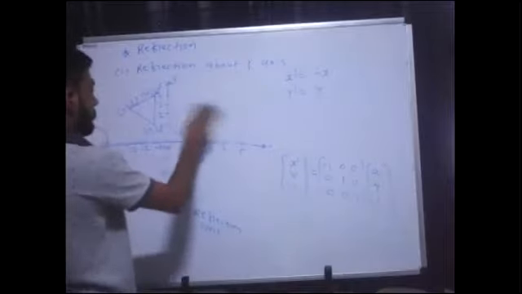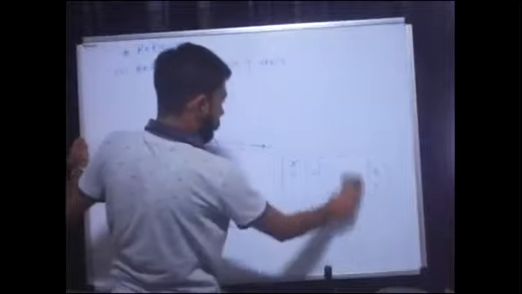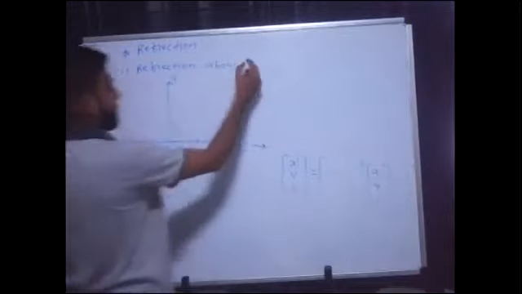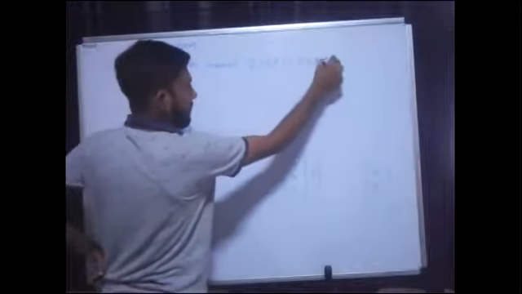So you need to make sure that whenever you want to reflect your object about y-axis, you change all x values with a negative sign. That's it. You don't need to change y values. Now the third one, which is very interesting. I think the fourth one is very interesting. This is a little bit interesting. So let me go with the third type, which is reflection about origin, which is 0, 0. Reflection about origin, third type.